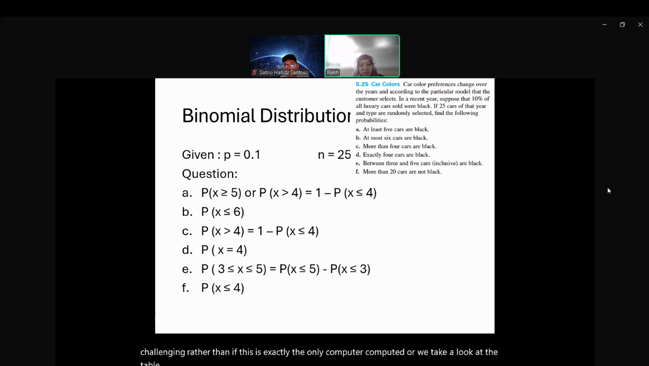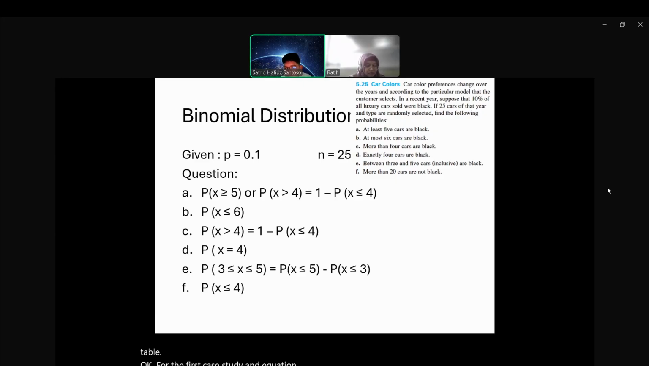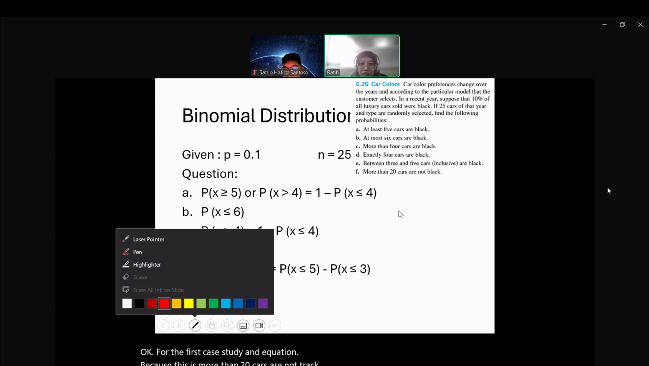Okay, for the first case study and equation, because this is more than 20 cars are not black.